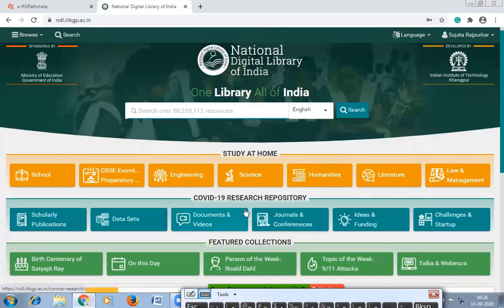Then it also has research repository where you get journals and the research article, conferences, ideas, and then the documents of videos, data sets. Then you have feature collections in the NDL. See, these things change every week. Every week there is some other topic. Only these things remain same. They are just adding to this.